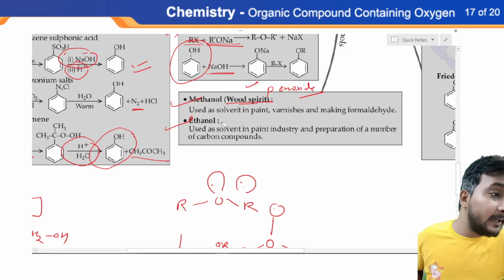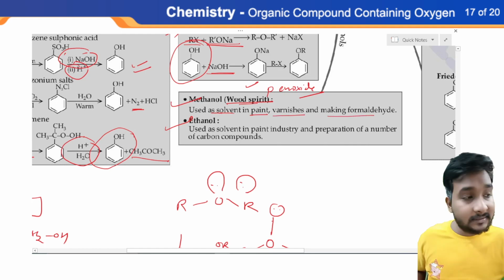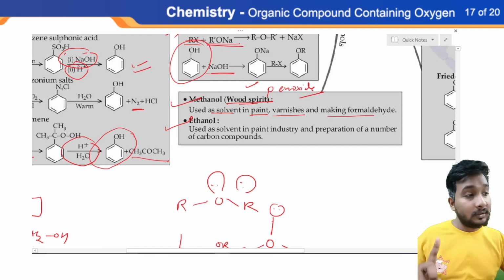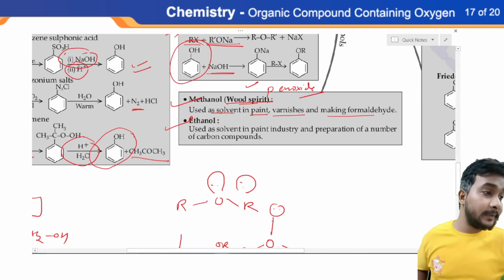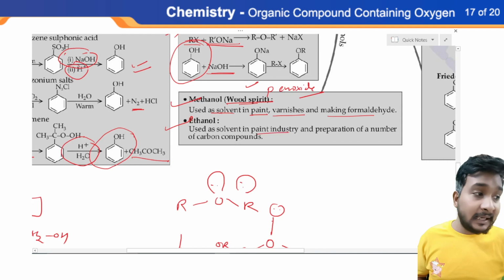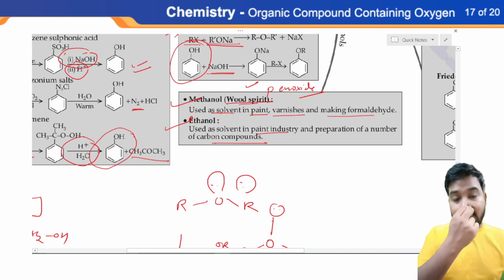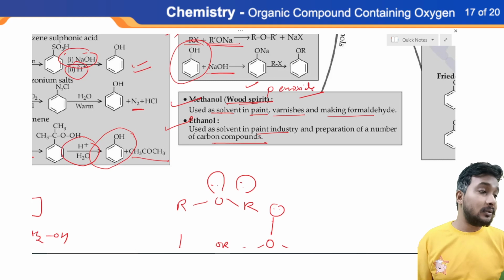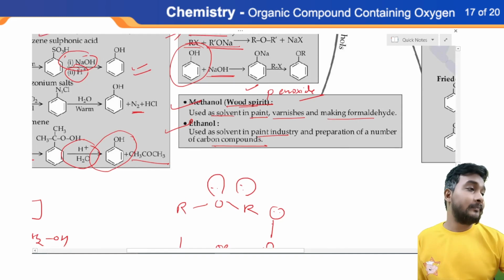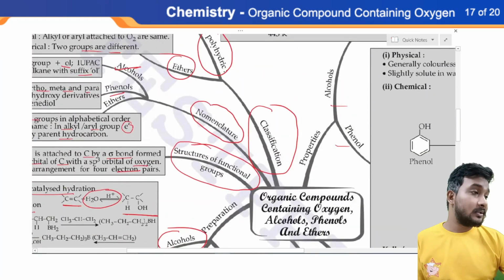Now methanol is called wood spirit. It is used as a solvent in paints, varnishes, and making formaldehyde. It is also used in rockets as a rocket fuel for creating thrust. Okay, ethanol is used as a solvent in the paint industry and in preparation of a number of carbon compounds. The secondary use is as a liquor as well as in the medicinal industry for making anesthetic substances. Okay, so please remember these two names.